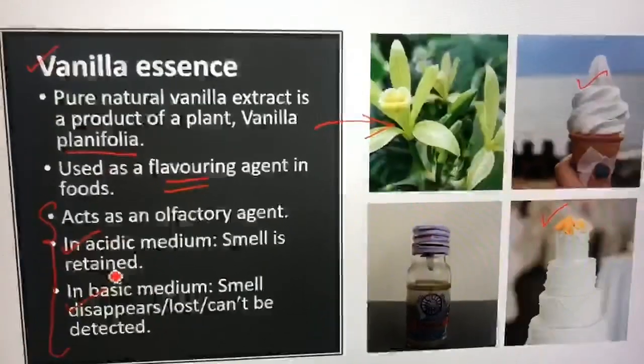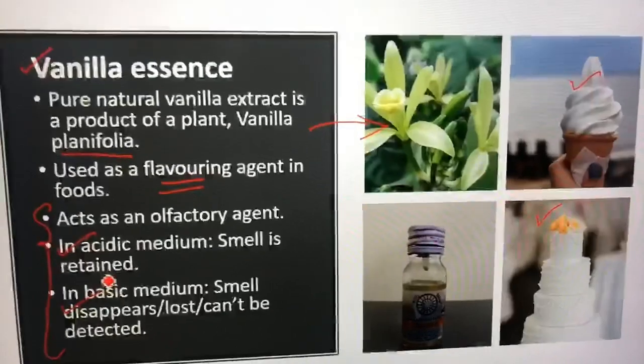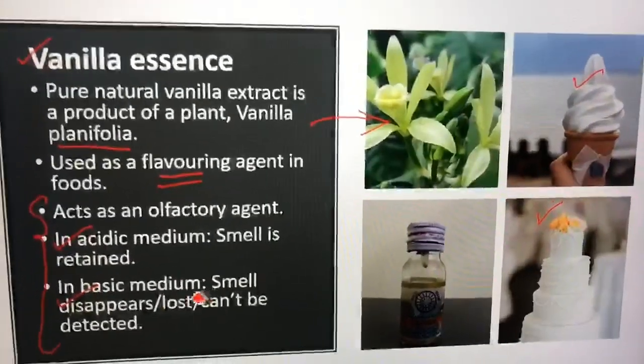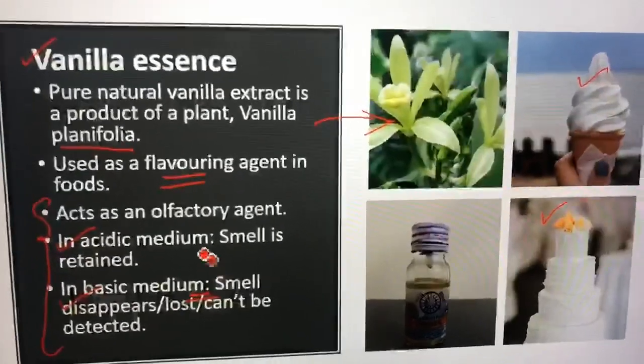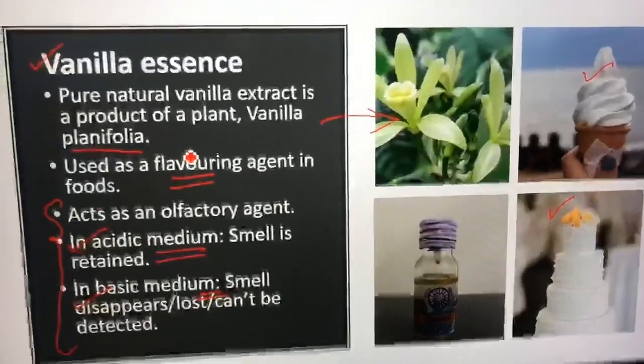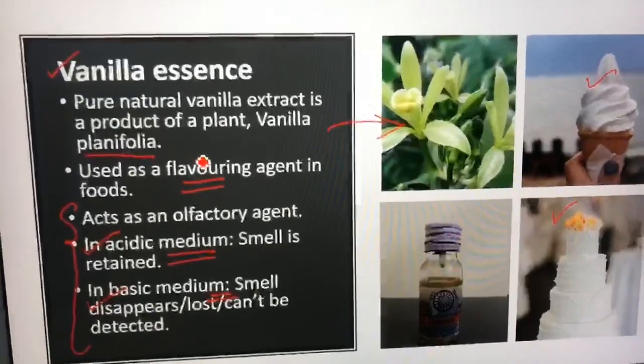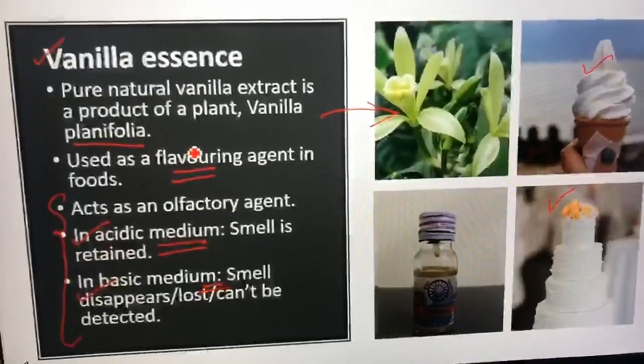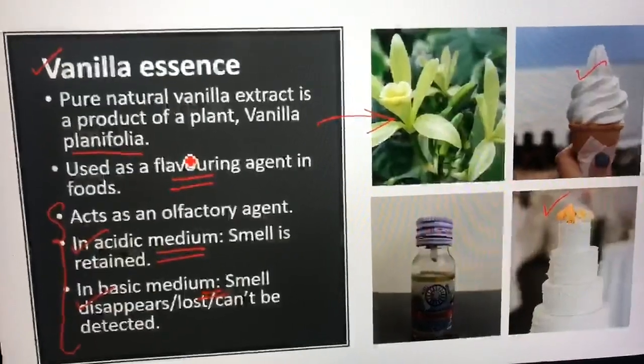I have just tried to show you what olfactory indicators are, because all these 3 indicators are given in your book. Go through them, study properly, and make the notes accordingly. As I have told you, you can write about these 3 activities, like what we have done, like about onion,